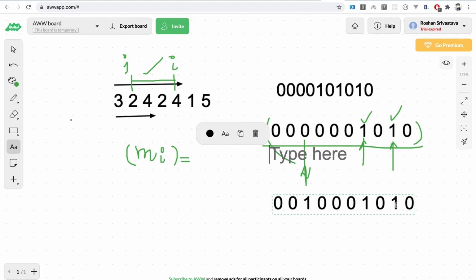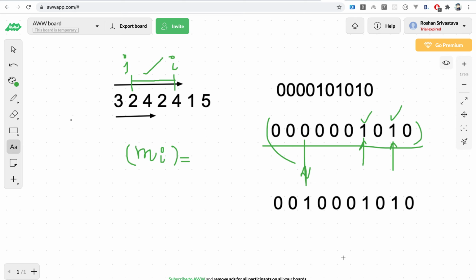This is also occurring odd, and the rest of them were occurring even, except this one bit which is only flipped. This one bit is changed, meaning that this part from this index i to this index j, the subarray part, had only this particular element which occurred an odd number of times, right? So this is what we will use to find out the answer for the second property.